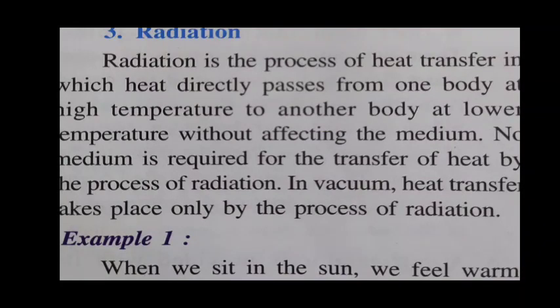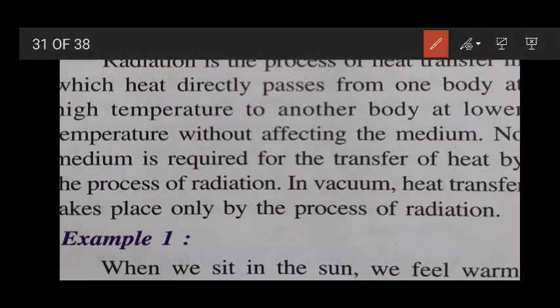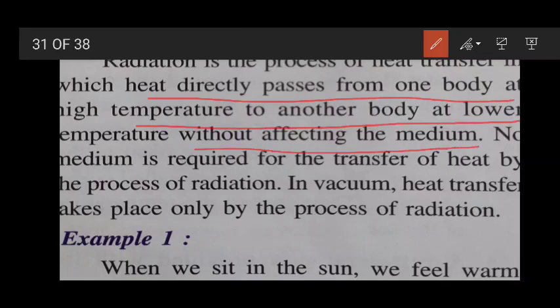Now, the next way to transfer heat is radiation. Clear? So radiation is the process of heat transfer in which heat directly passes from one body at high temperature to another body at lower temperature without affecting the medium. Clear? So no medium is required. This is very important. In all the others the medium is required, but in radiation no medium is required for the transfer of heat. In vacuum, heat transfer takes place only by the process of what? By the process of radiation.